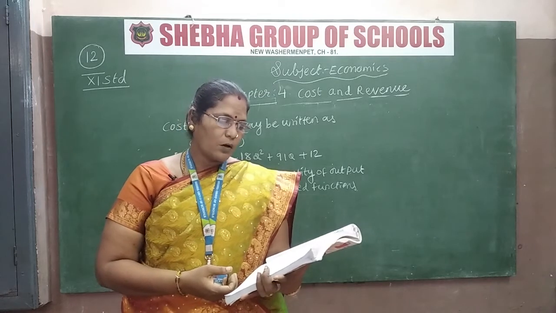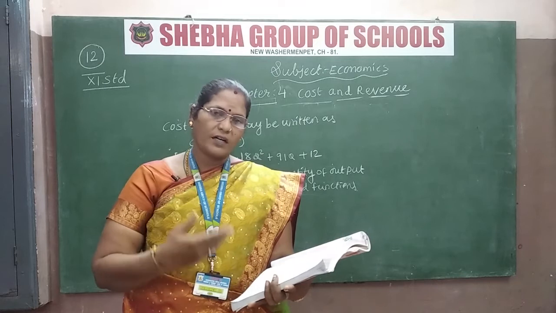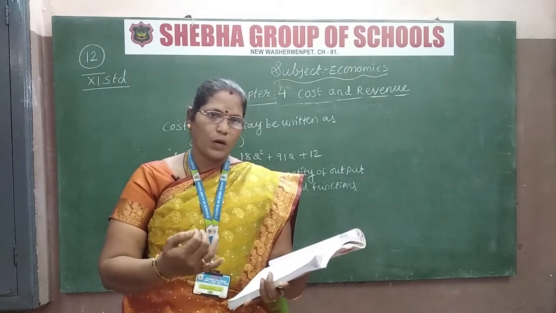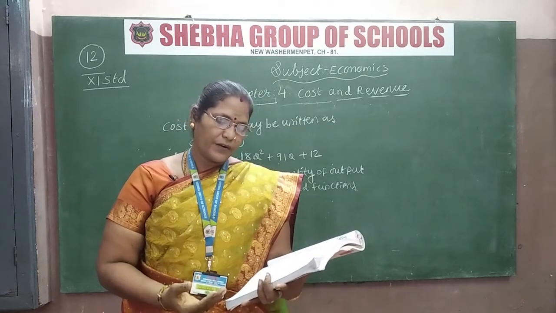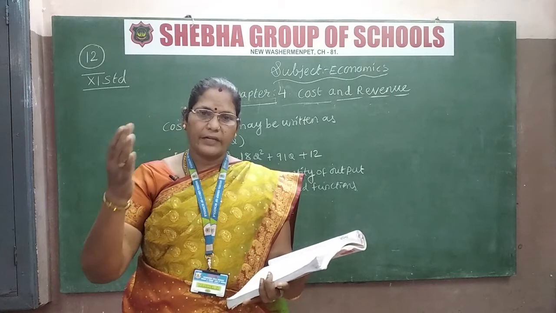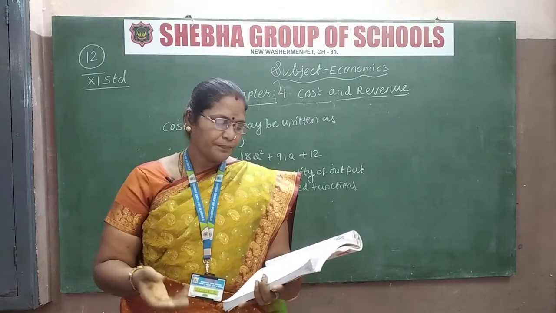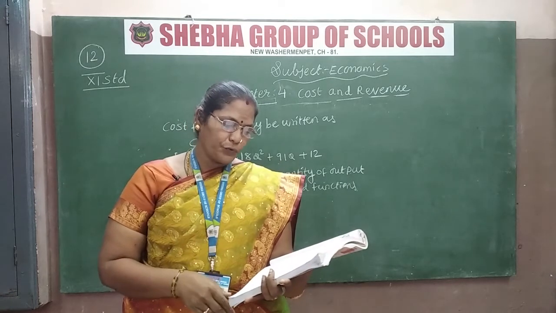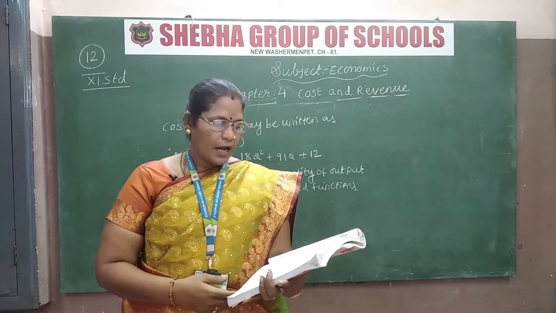So money cost includes expenditure such as the cost of raw materials, payment of wages to those who work as labor, payment of wages and salaries, payment of rent if we have taken the industry on rent, interest on capital, expenses on fuel and power, transportation and other types of production related cost.